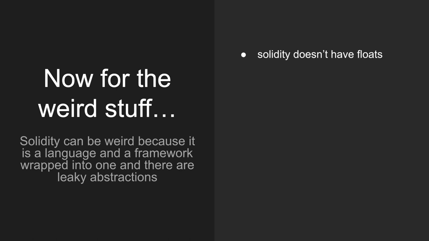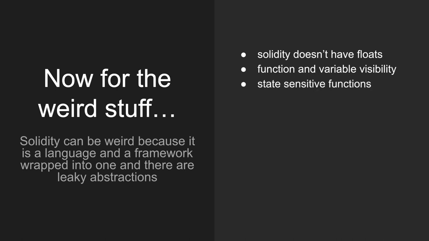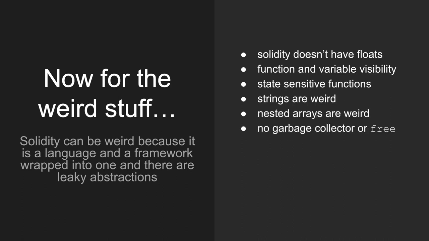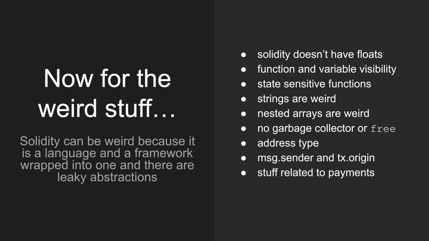Solidity does not have floating types, so you can't specify 2.2 or pi or e. Function and variable visibility have some overlaps with Java, but their naming can be a bit misleading. The functions are state sensitive. Strings are weird. Nested arrays are weird. There's no garbage collector or free like you have in C or C++. The address type is something you haven't seen before. Message.sender and transaction.origin can lead to confusion. There's stuff related to payments, of course, because this involves Ethereum. And this is not an exhaustive list, but this should hit the important ones.